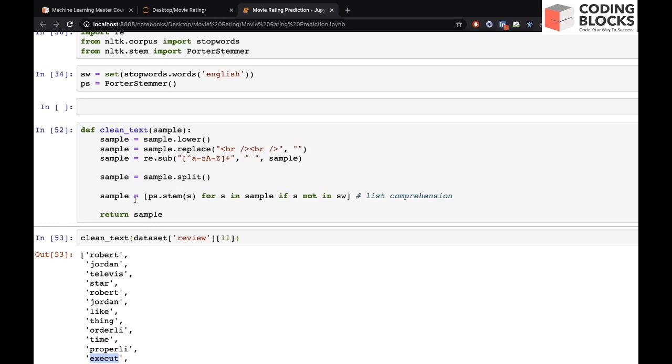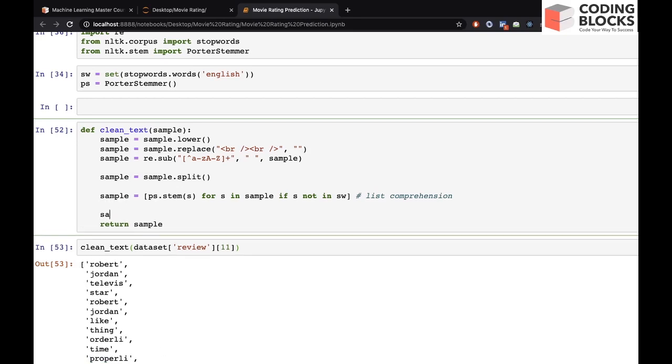And let's return a proper sentence out of this. Right now it is in list format. We will do sample is equal to, and join all the elements using a space, like this. So we are joining all the elements of this list using a space.